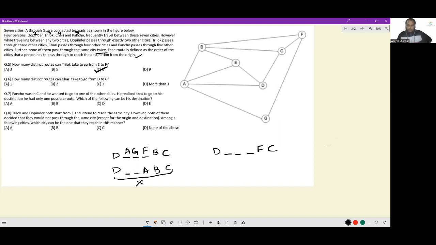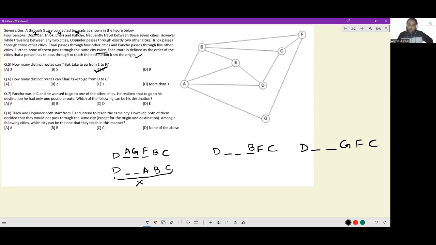Now we have got D blank blank F and C. Now, in order to get to F, you can come from B or come from G. So I put down B. I also put down G, F, and C. Okay.